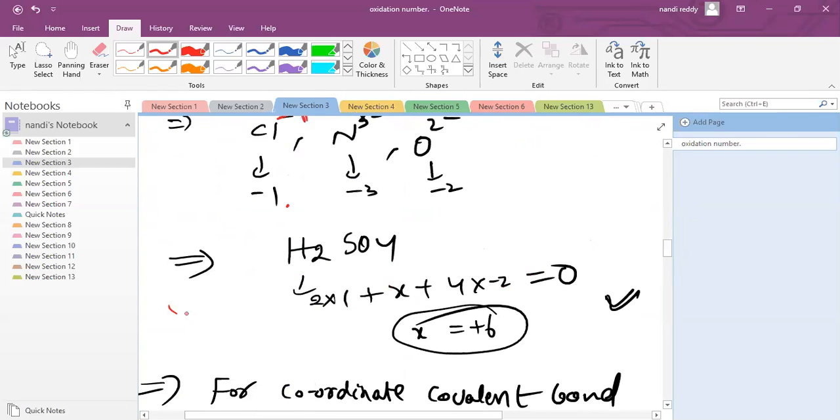Can you calculate the oxidation number for this? Hydrogen 2 into 1, sulfur you don't know, X, plus 4 into -2. By solving this, X equals +6.